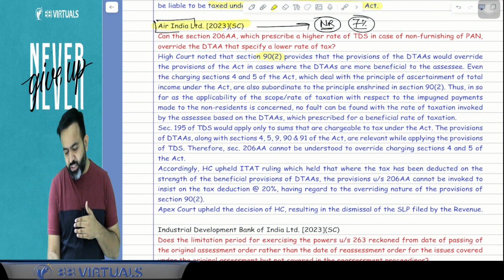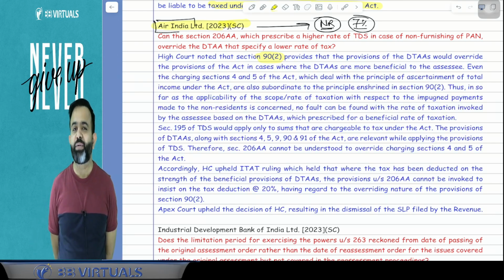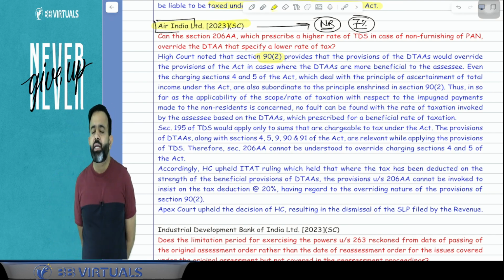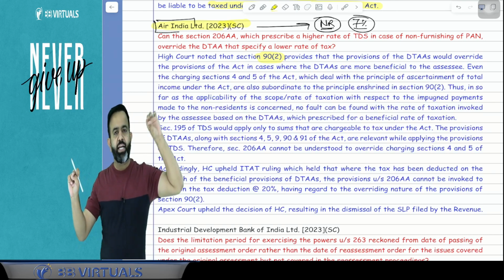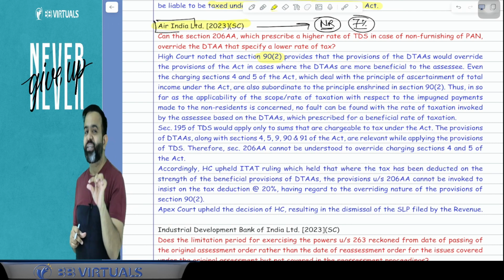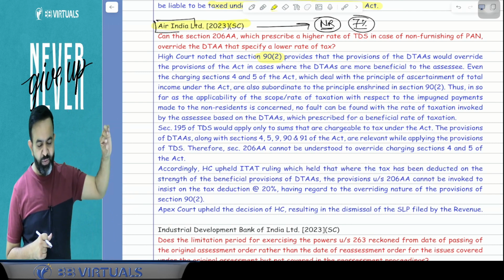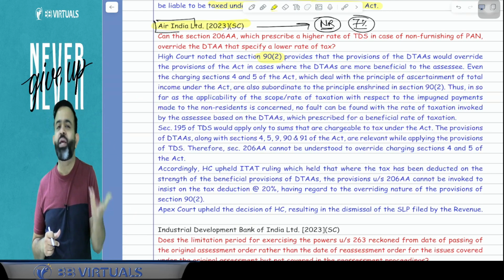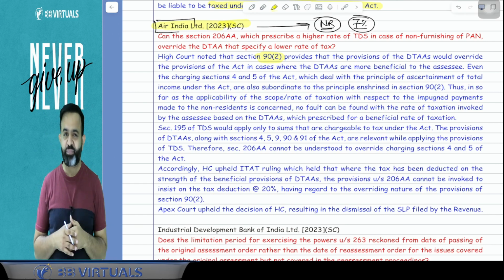the Supreme Court first analyzed one section, Section 90 subsection 2. Now if you remember, Section 90 subsection 2 says that between the DTAA provision and the Income Tax Act provision, whichever is more beneficial to the assessee will prevail. DTAA provision and your Income Tax Act provision, whichever is more beneficial to the assessee, that will prevail.